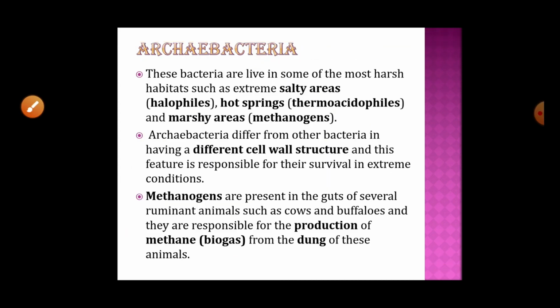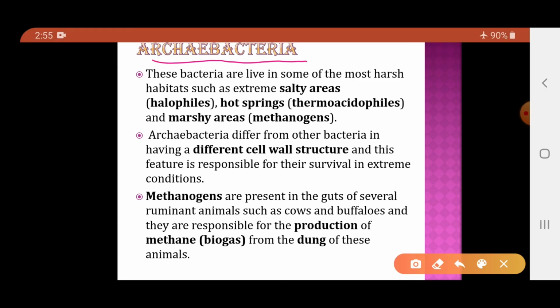Now we will further study each group in detail. So first we will study the archaebacteria. Archaebacteria are those bacteria which are found in harsh habitats. That is, they are able to survive in extreme conditions like salty areas. If they are found in salty areas, they are halophiles. In hot springs, thermoacidophiles. In marshy areas, the methanogens. So archaebacteria are the bacteria which are able to survive in extreme conditions.